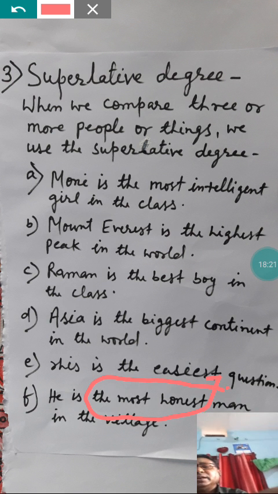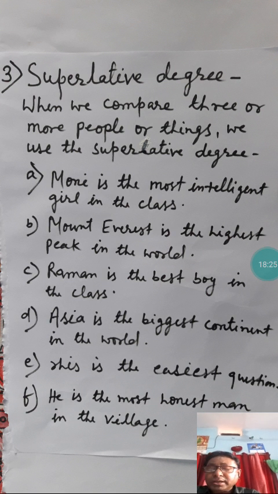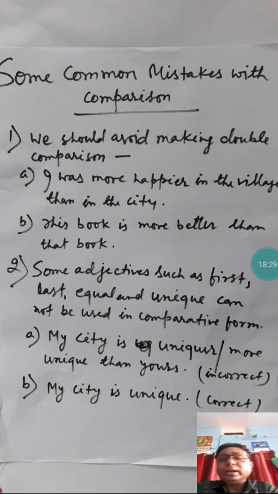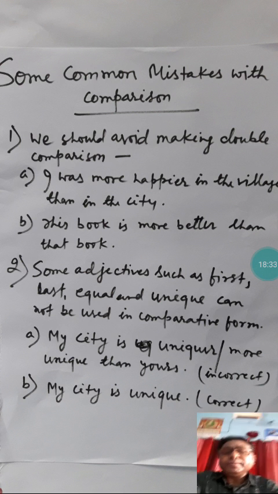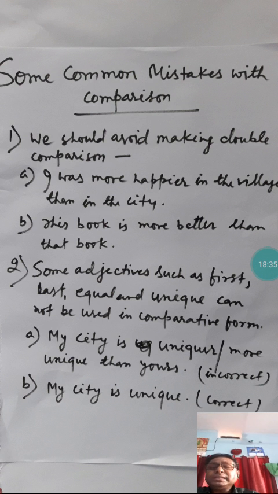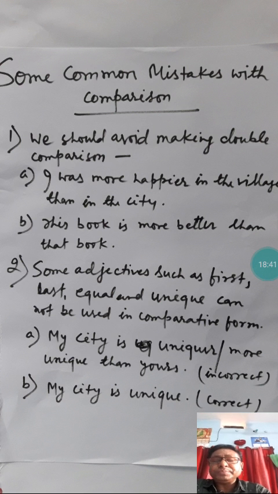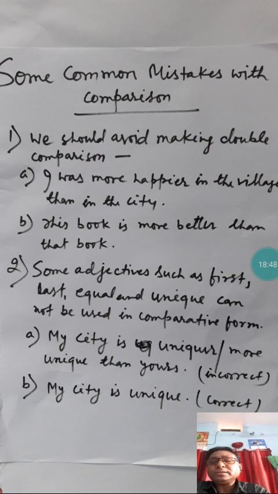So students, here you have learnt about positive degree, comparative degree and superlative degree. There is something more to learn here. Some common mistakes with comparison we are making. In comparative form sometimes you use it in a hurry, and that is grammatically wrong. What is that mistake we make while speaking or writing?